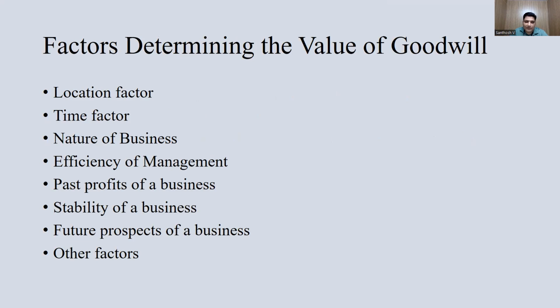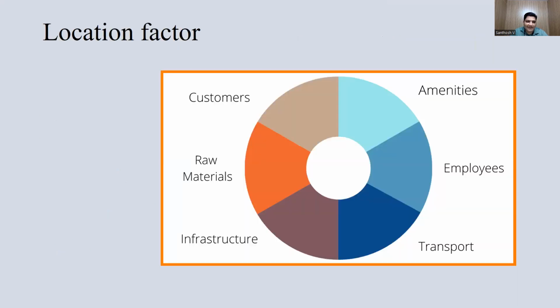Location. When you're going to start a business, you have to choose a particular location. If it is on the outskirts of the city, you won't be able to get more profit. So when you start a business, you have to choose a particular location with a high density of people. For example, if you are going to get a franchise like KFC or Burger King, they will check the location factor based on the movement of the people. Like that, time factor, nature of business, and efficiency of management are all factors determining the value of goodwill.